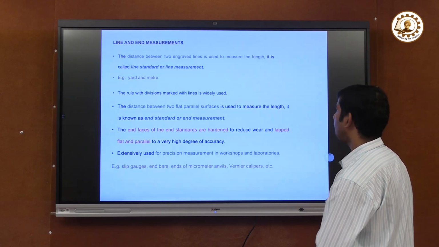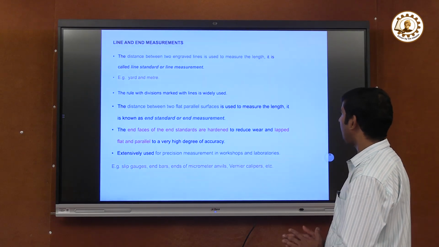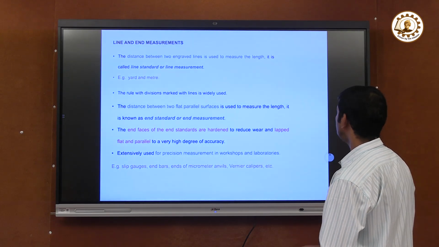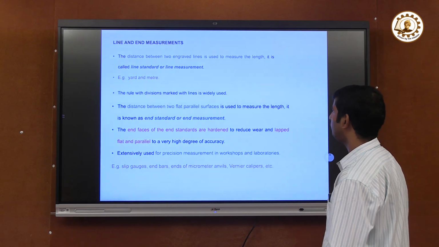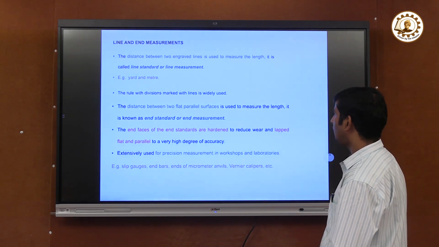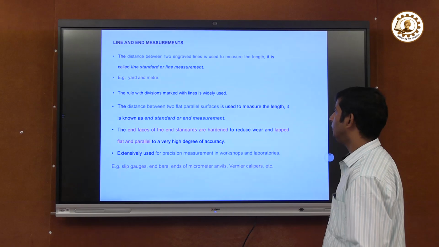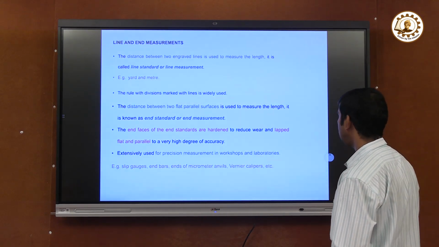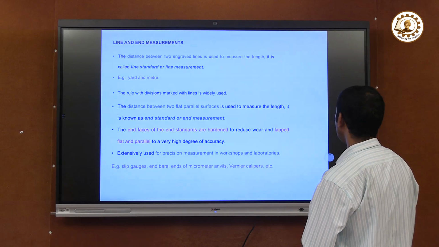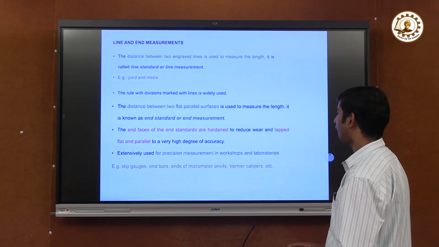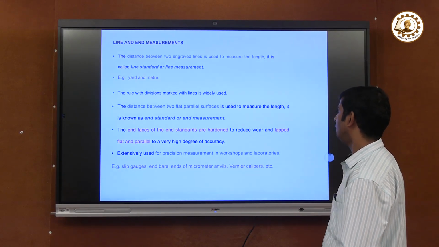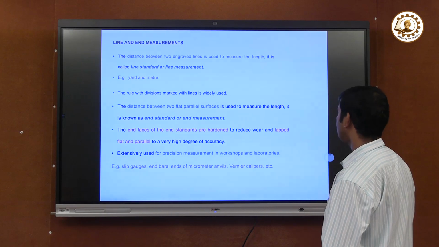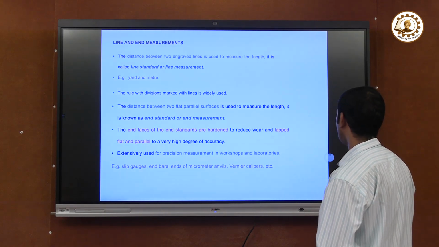The distance between two flat and parallel surfaces is used to measure the length. It is known as the end standard or end measurement. The end faces of the end standard are hardened to reduce wear, and lapped flat and parallel to a very high degree of accuracy.